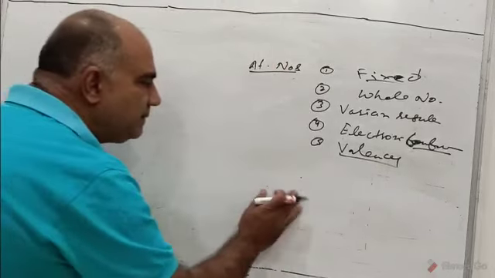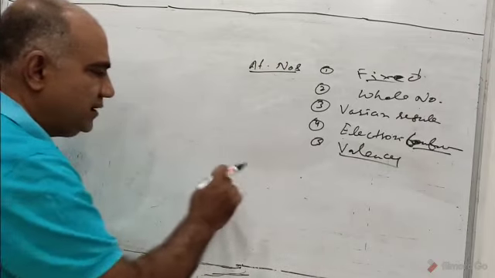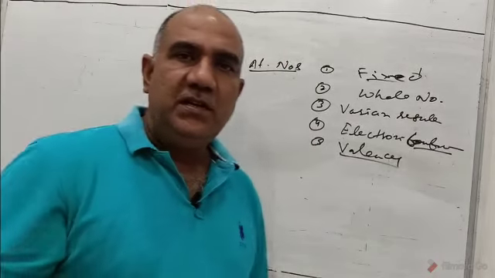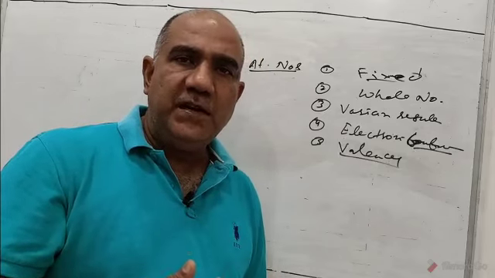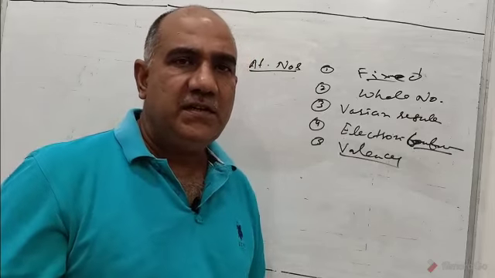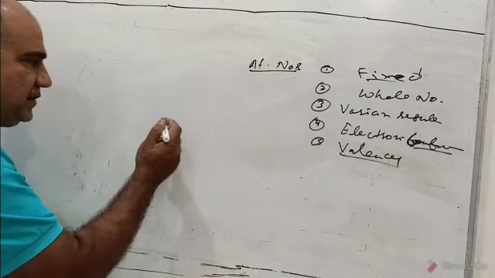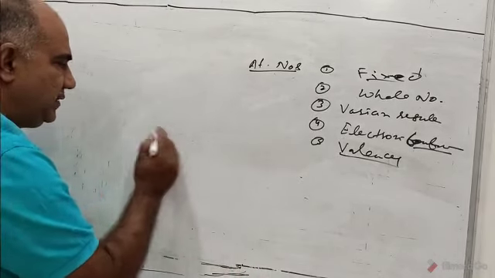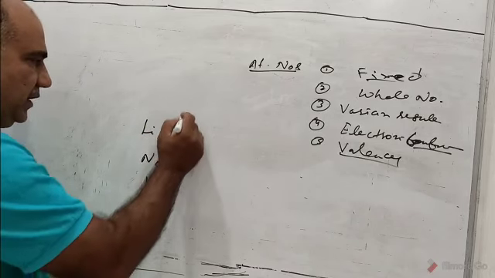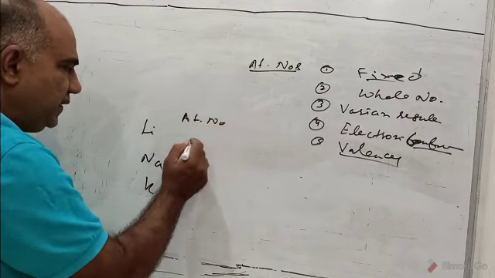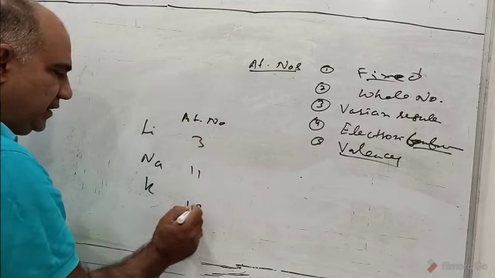Now, let us see how it was stated by Henry Moseley, that chemical properties of elements are a periodic function of their atomic numbers, not mass numbers. In order to explain this, we will see three examples. Let us say lithium, sodium and potassium. The atomic numbers are 3, 11 and 19.